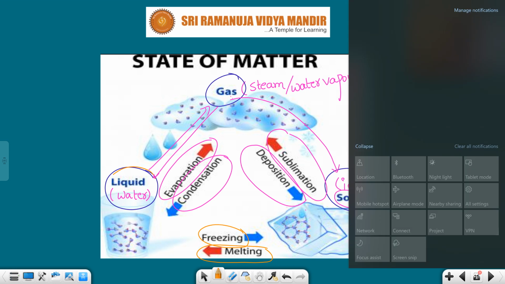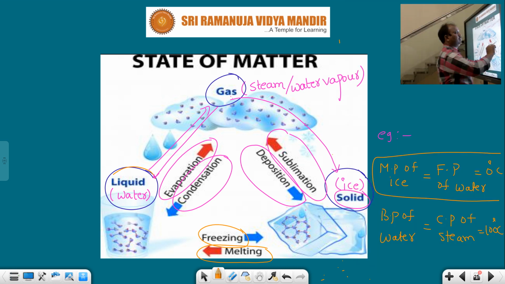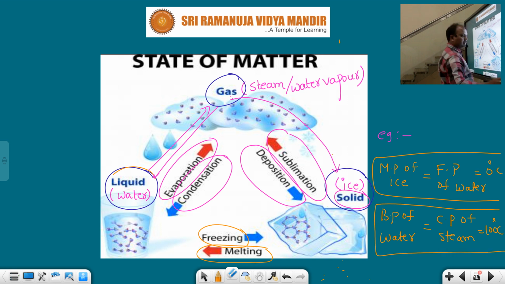This is important at the competitive level, students. The boiling point of water and the condensation point of steam, both are how much? 100 degree Celsius.